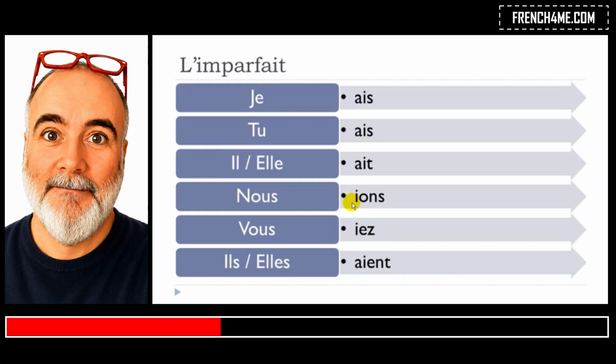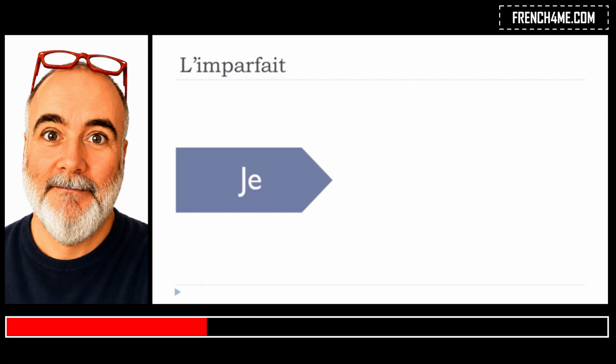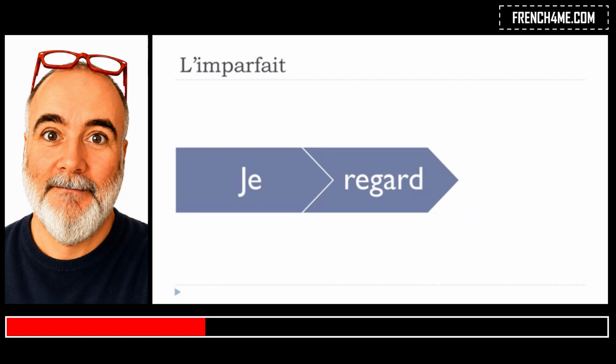So you get yon, yon, that's the full form, okay, yon. And then ye here, okay, so e, yon, ye, e. All right, so now je regarde, and then e, so that's the full form that you will have, and then you will pronounce it je regardais.